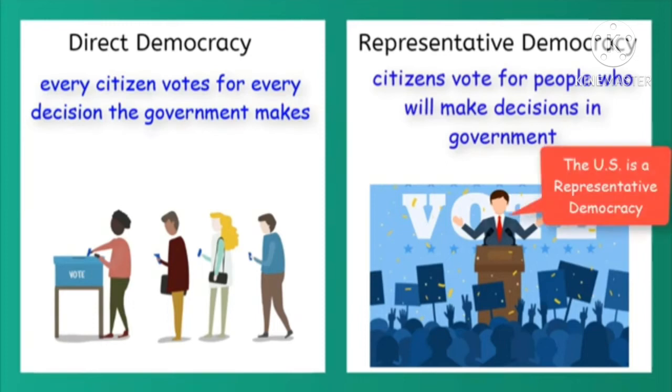The United States is a representative democracy. As citizens, we vote for a president and legislators like senators and members of the House who write and vote on the laws and policies in the country.